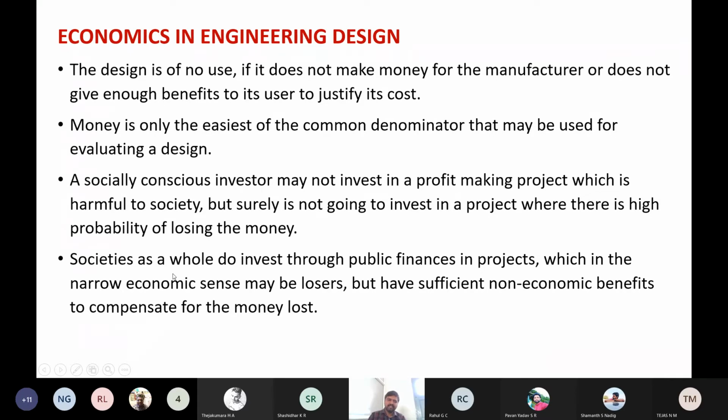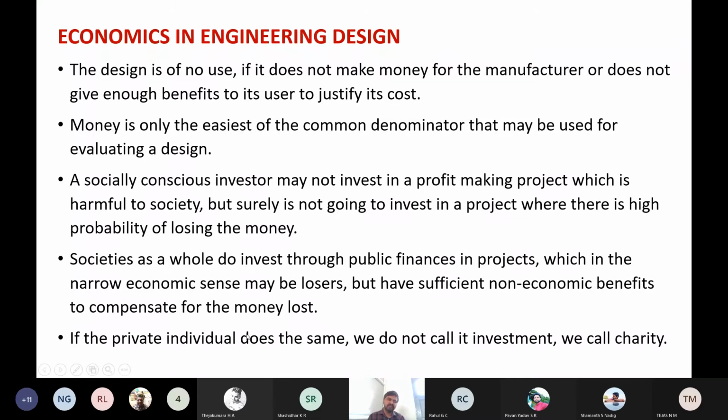But if you think only in the narrow economic sense, they will look like losses, that is a narrow economic sense. In a broader way, or in the long term, they will have some positive impact on the society in one way or the other.